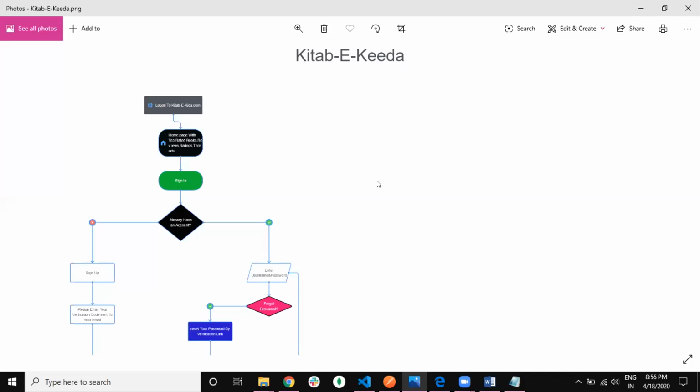I am going to demonstrate one small project which is based totally on RESTful API. We are going to build this web application named Kitabi Kida. The name itself defines it. It's a review and rating application for books, which users want to read and give a review.